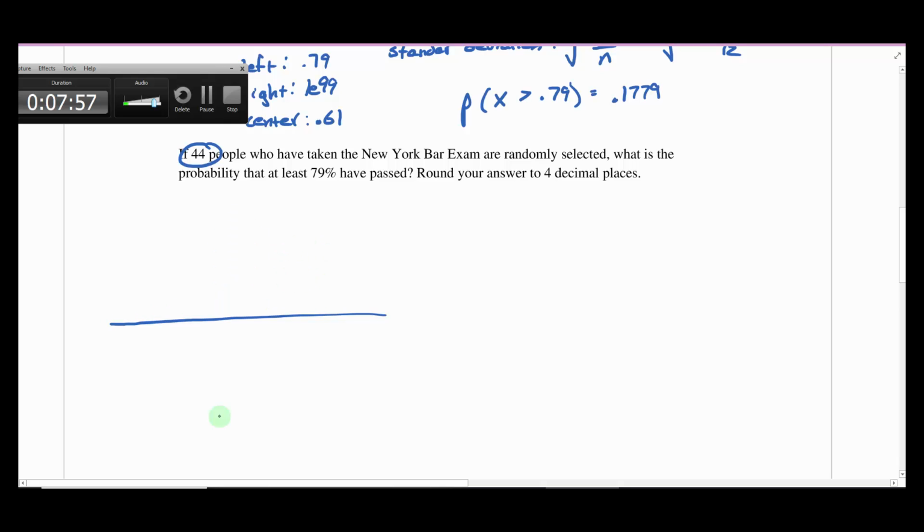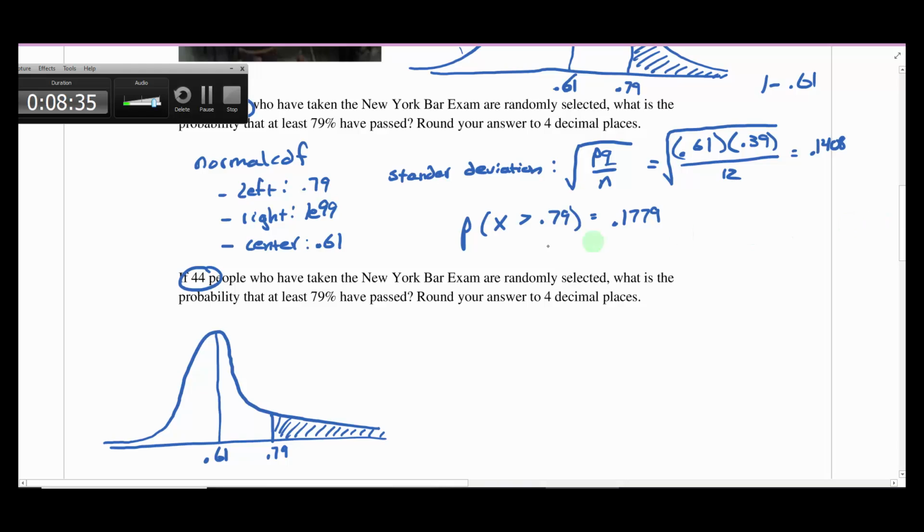I can't draw with this stupid pen. So let's see. So something like that. That works. All right, so a skinnier normal distribution. It's going to have the same center, right? So here's our center at 0.61. And again, we're still trying to figure out 0.79, right? At least 0.79. So we're trying to get this area to the right of there. Okay. So again, normal distribution, more concentrated around the middle because the sample size has increased, but everything is going to stay the same except for the standard deviation, right?